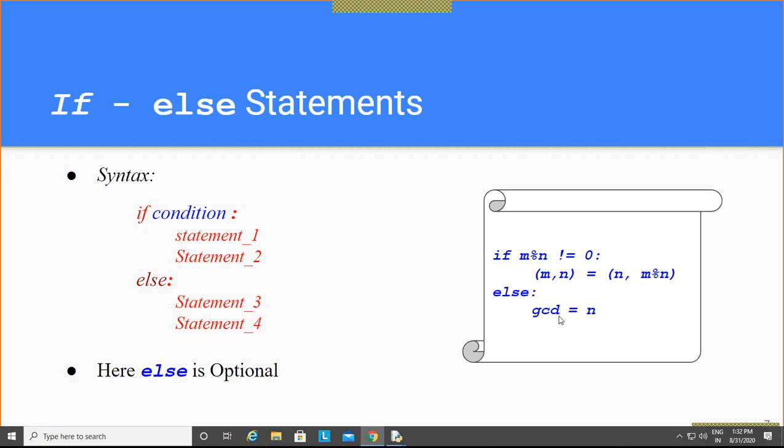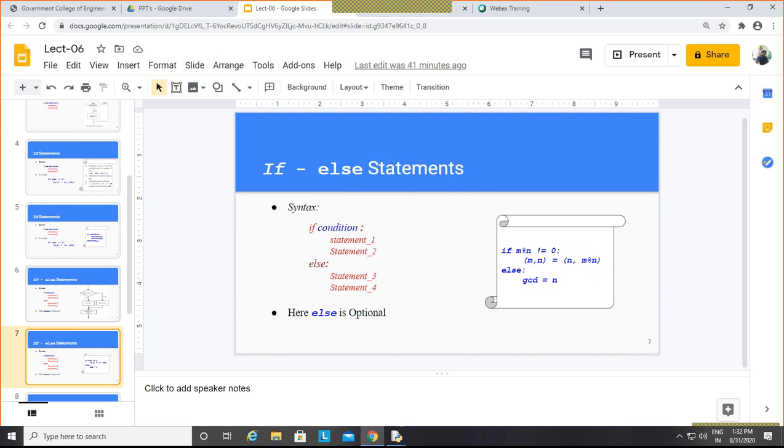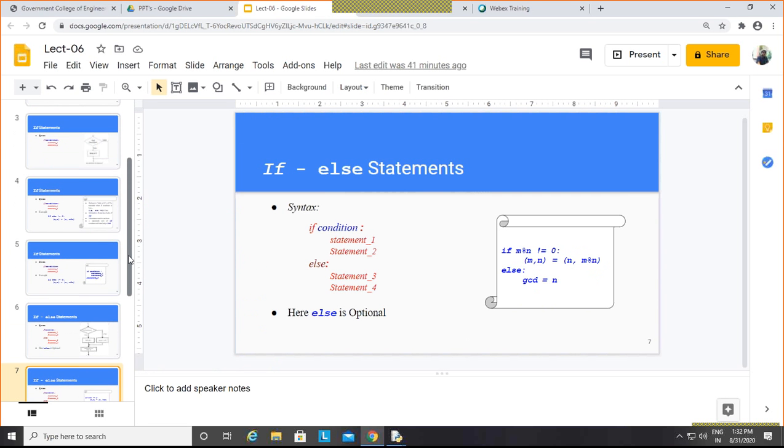You can see this is the example. If this is true, then it will calculate the m value and n value. And if this condition is not true, whatever the n value is will be assigned to GCD. So this is one example. You can see it. I'll put the same example here.